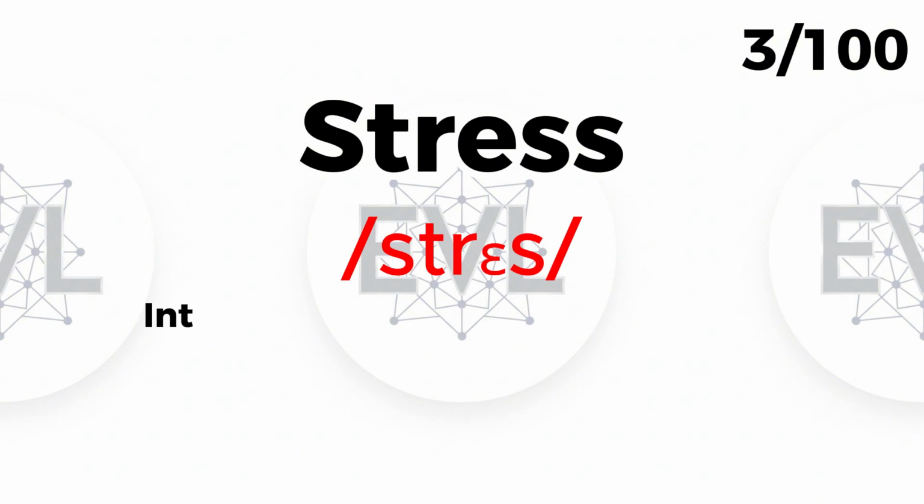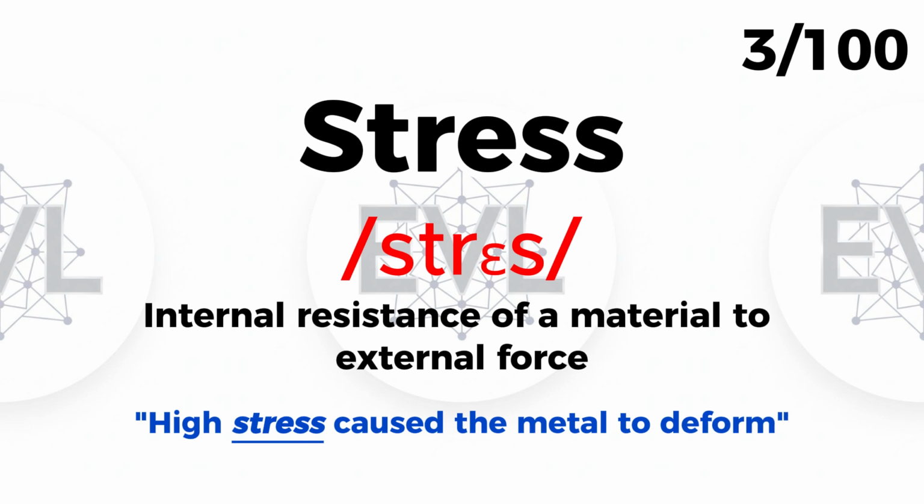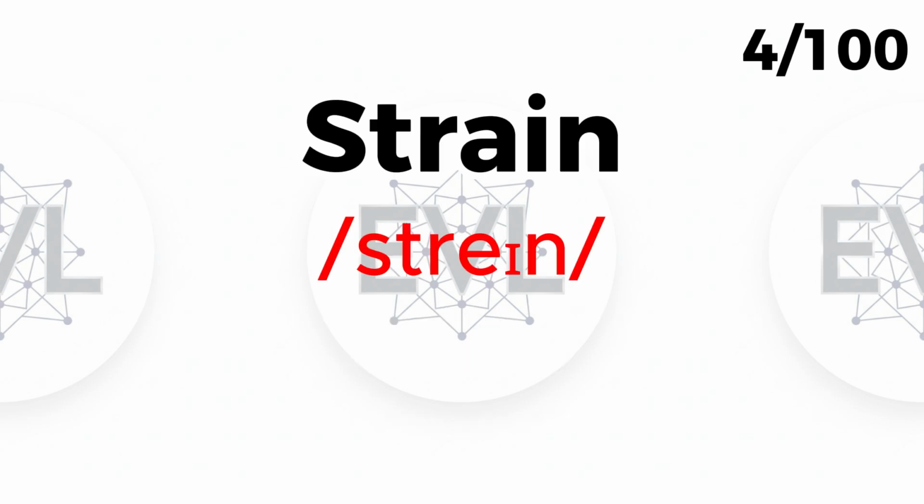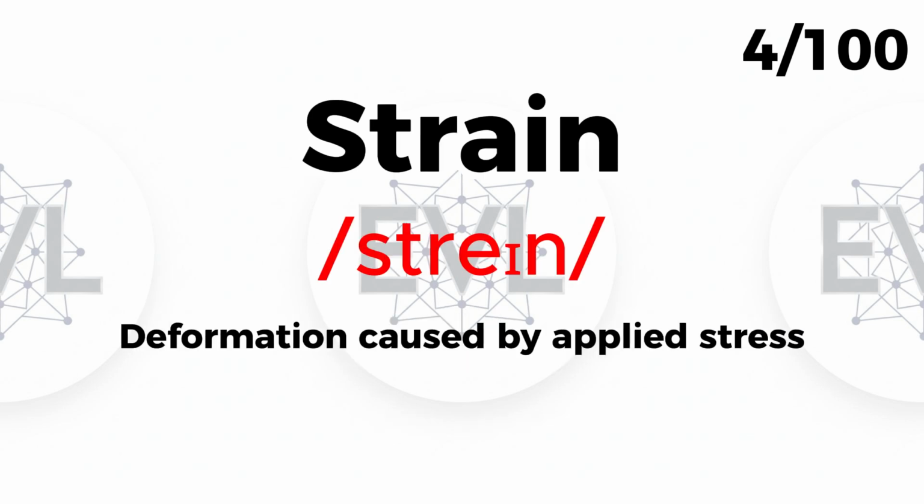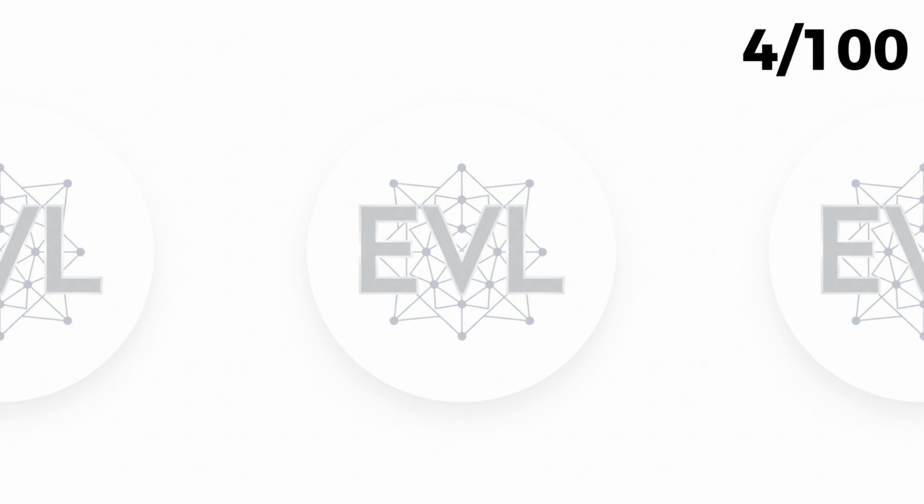Stress. Internal resistance of a material to external force. High stress caused the metal to deform. Strain. Deformation caused by applied stress. The cable showed signs of strain after tension.